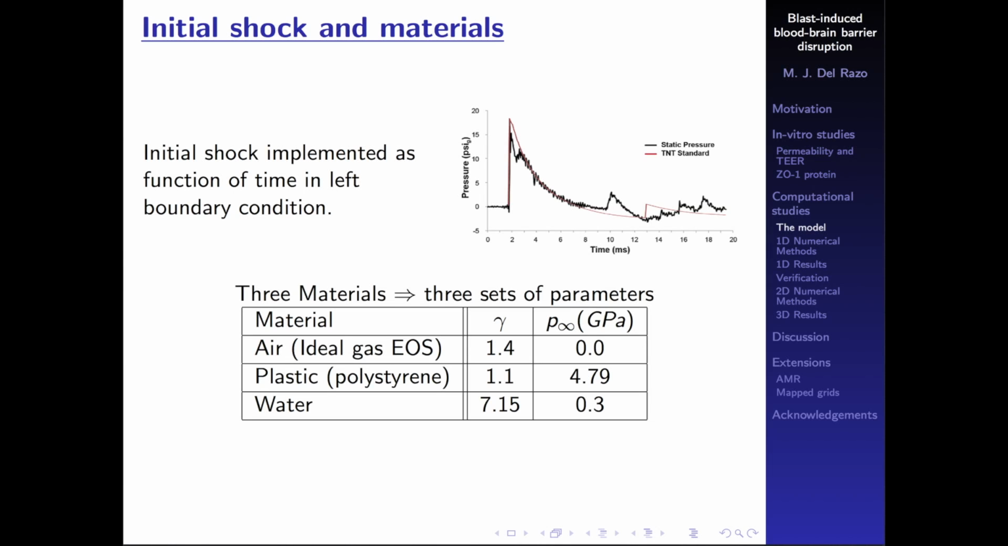Now, how to model the interfaces? Well, we're going to have 3 materials, so we're going to have 3 sets of parameters. The air, we're just going to model it as an ideal gas. There are these 2 parameters. And then we're going to model the plastic and water from these parameters from the literature. And something to be noted that is going to be very relevant to the model is that these P infinity parameters are in gigapascals. So that's like 9 orders of magnitude bigger than in the ideal gas. And this is actually going to be a very important problem in our modeling situation.